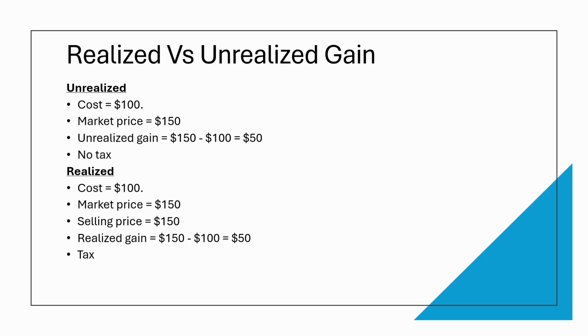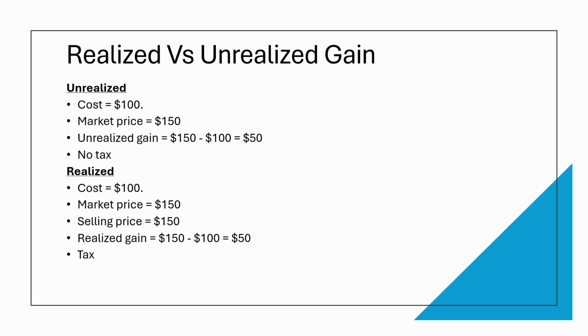Realized versus unrealized gain. Let's try to understand the difference between realized and unrealized gain. If you see the slide, I have divided it into two sections. The first section is unrealized and the second section is realized. Let's start with the unrealized. If you bought a stock at $100 and the price today is $150, you are happy with the stock, you want to keep it, you're not planning on selling it. So even though you have a gain, it is called unrealized gain because you haven't sold the stock, you haven't received the money yet. So there is no tax in this scenario.